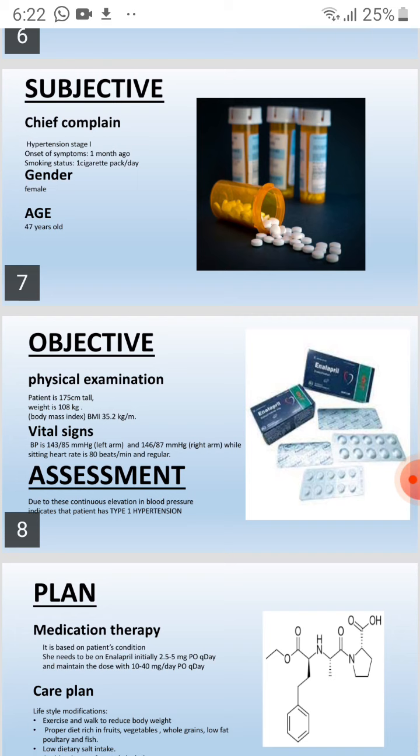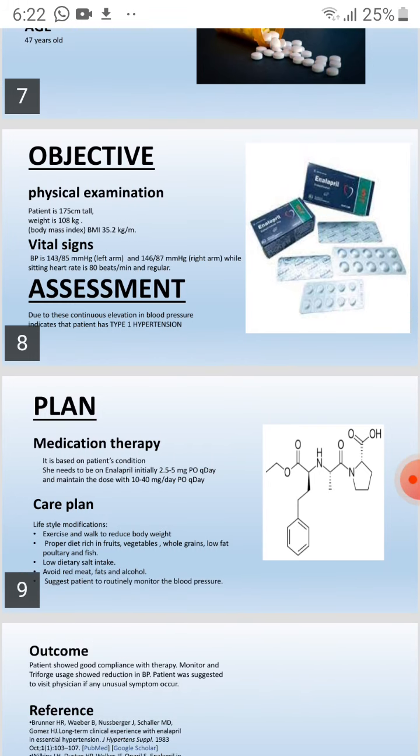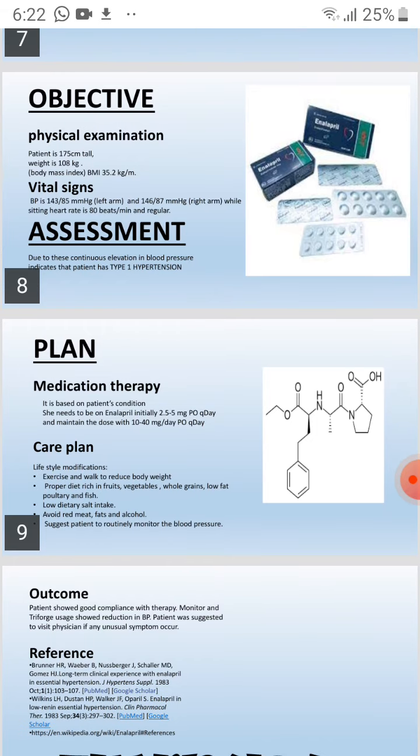The assessment is that this continuous elevation in blood pressure indicates that the patient has stage 1 hypertension. Now, if we talk about the plan, in which we have medication therapy, it is based on the patient's condition. She needs to be on Enalapril, initially 2.5 to 5 mg per day, and maintain the dose at 10 to 40 mg per day.